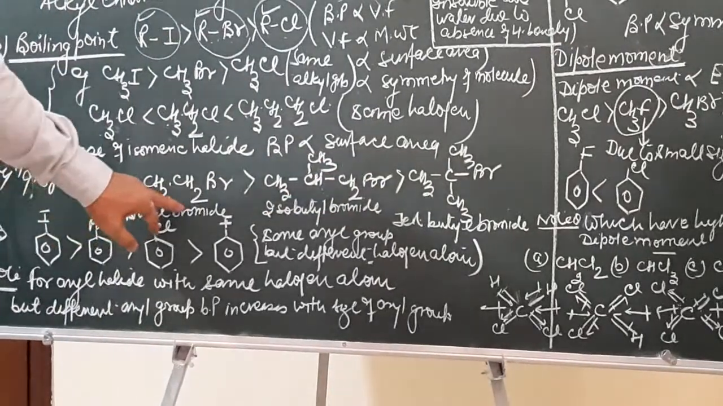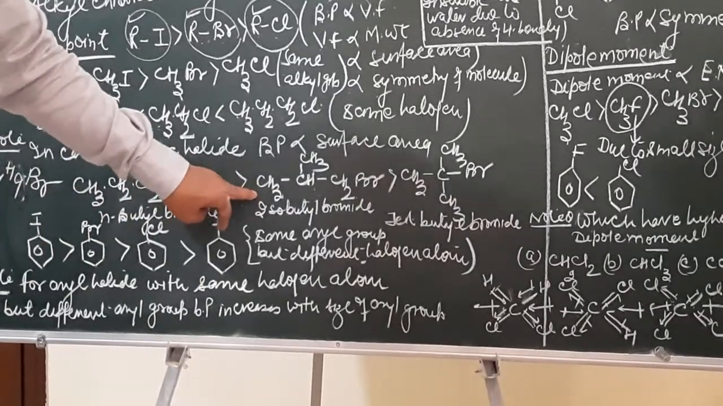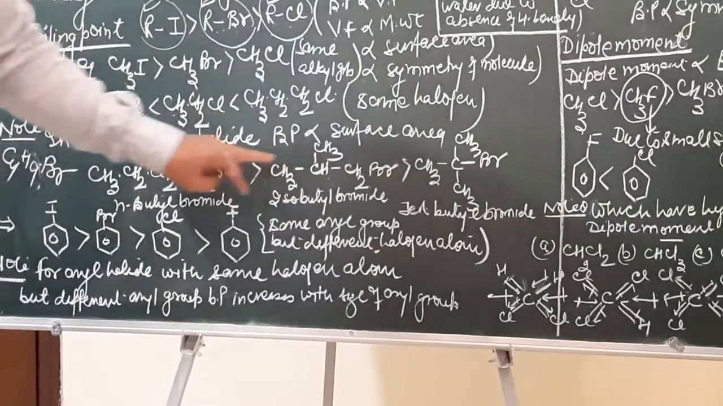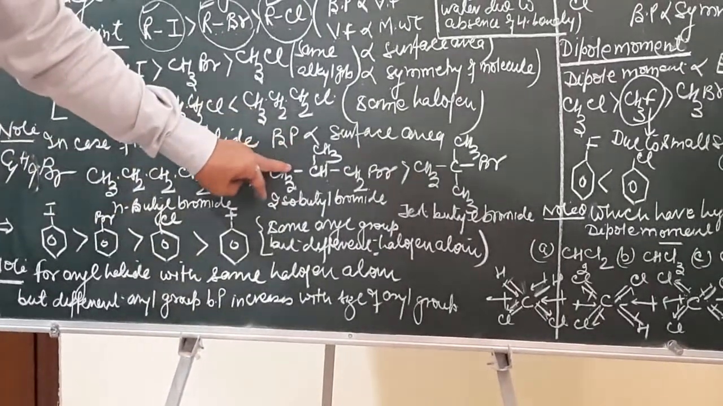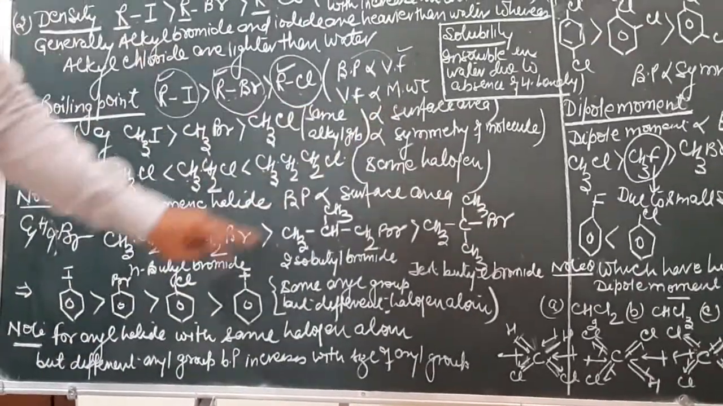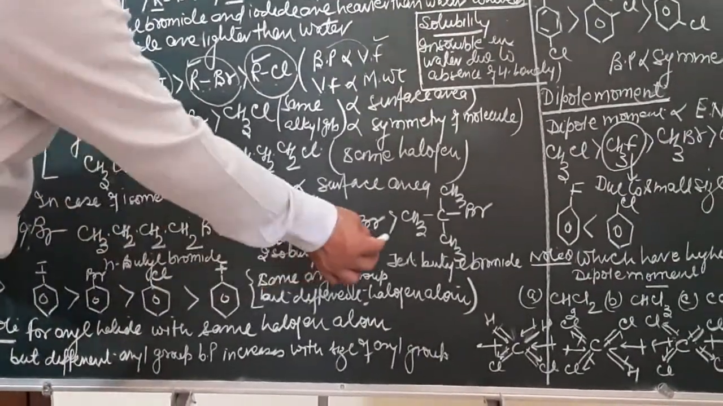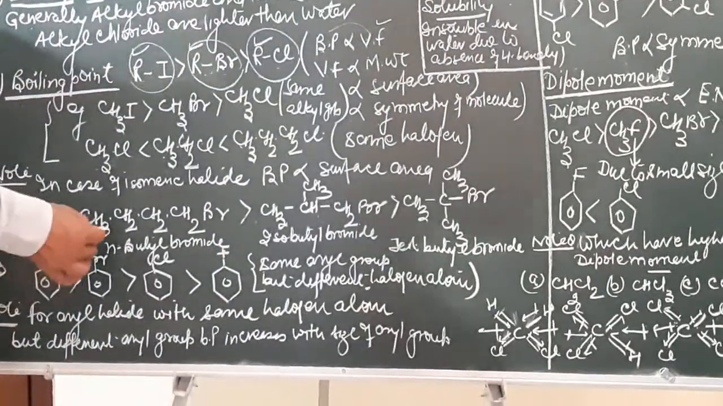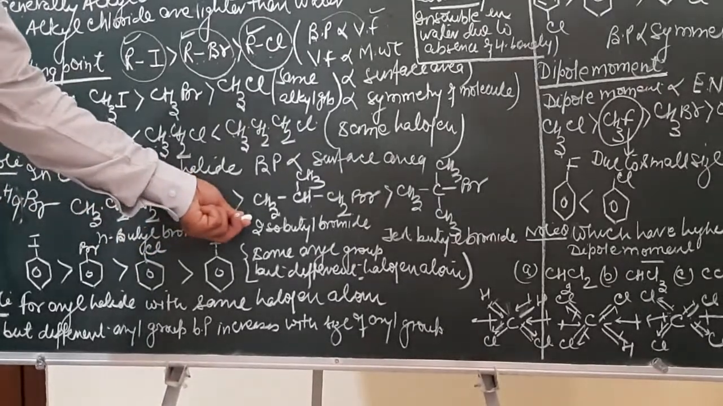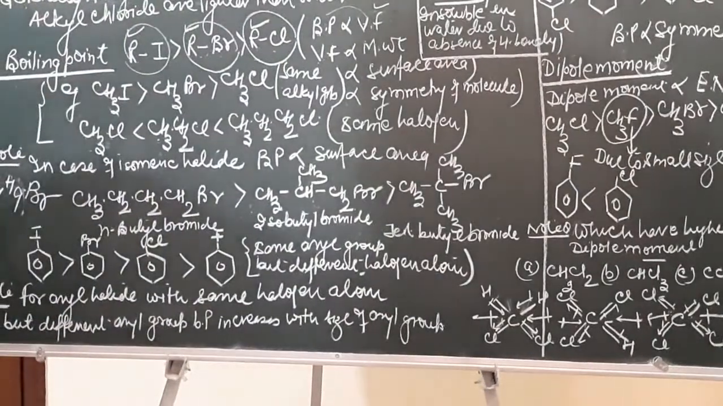Now we all know in normal butyl bromide, surface area is more as compared to isobutyl bromide as compared to tertiary butyl bromide. So they are isomers of each other, and their boiling point will depend on van der Waals force of attraction. Van der Waals force of attraction in this case will depend upon the surface area, and since normal butyl bromide has a larger surface area than isobutyl bromide, which has a larger surface area than tertiary butyl bromide, boiling point follows the order: normal butyl bromide is more than isobutyl bromide, which is further higher than tertiary butyl bromide.